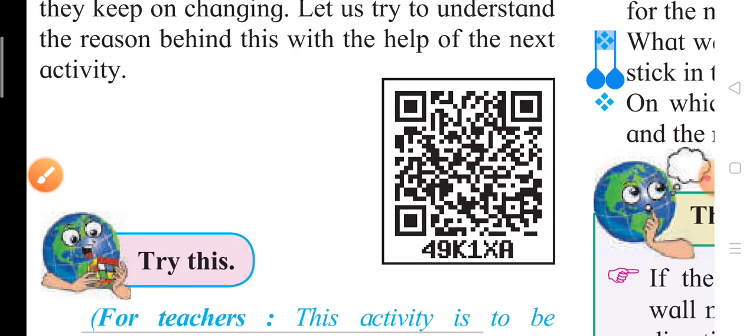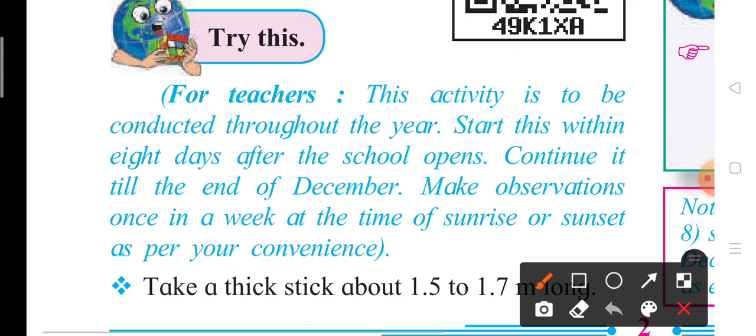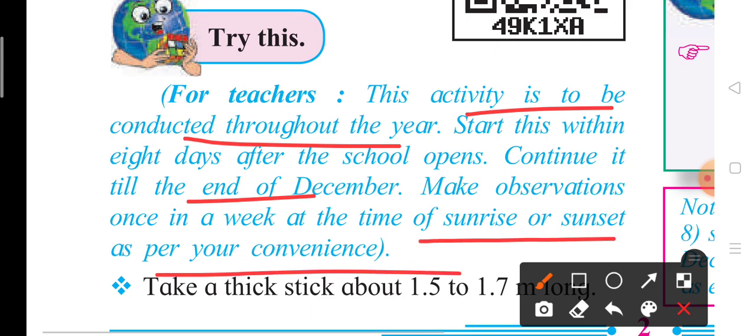They have given this QR code, you can scan it and see. Now try this. This is for teachers. This activity should be conducted throughout the year. Start this within 8 days after the school opens, continue it till the end of December, and make observations once a week at the time of sunrise or sunset as per your convenience.